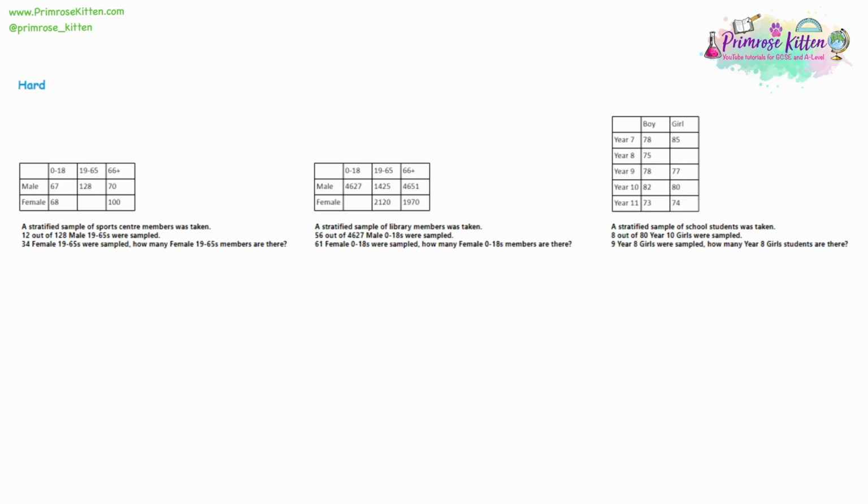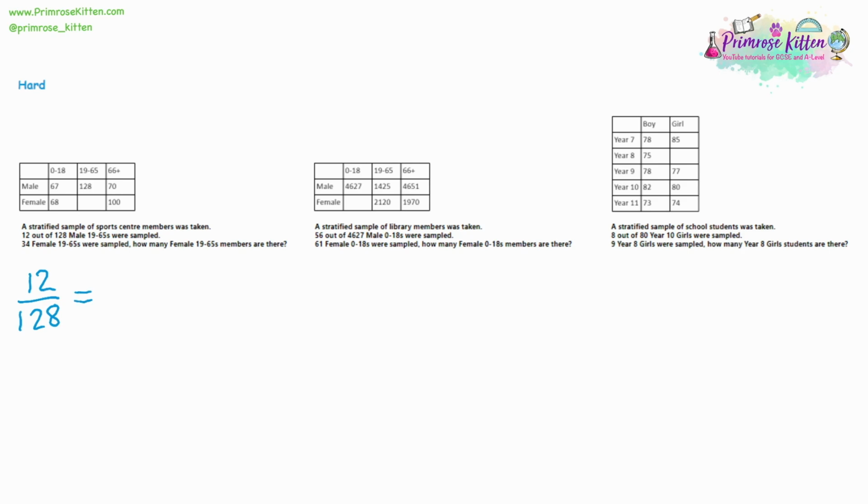Now, on other questions, we were kind of starting off finding the proportion that was sampled, and we can still find that. And it's because we've been told that 12 out of 128 male 19 to 65s were sampled.